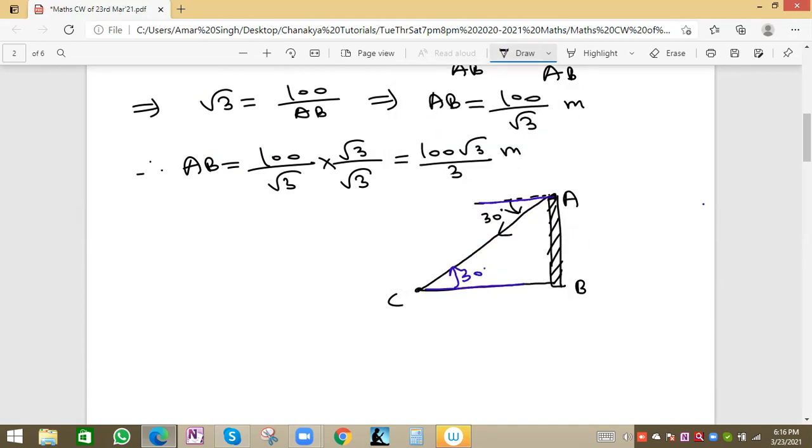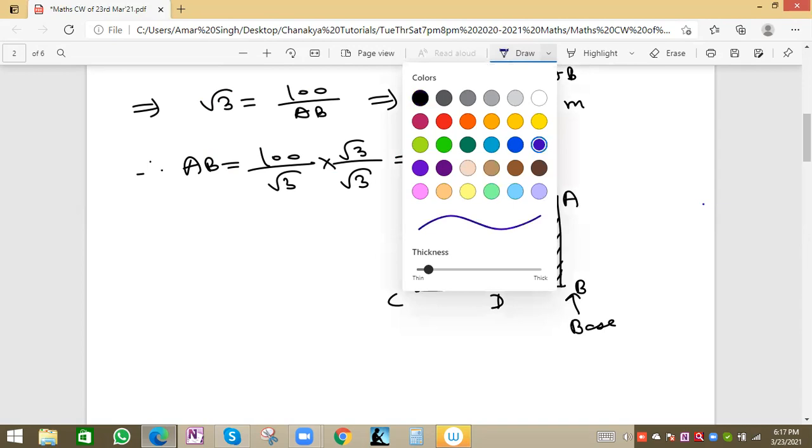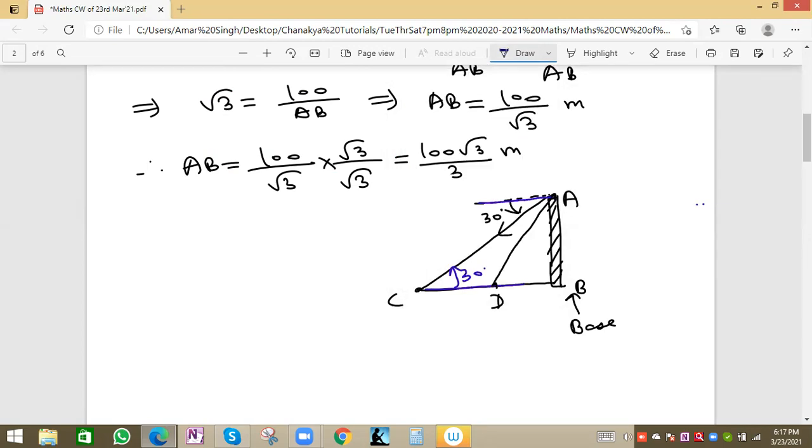Next one will be this one. Suppose after some time his friend comes near to the base of the building, or base of the tower, or base of the lighthouse, anything they can give in the question. Now this angle will increase, because the total angle will be more from the horizontal, as the friend is at D. So let us take this as 60 degree, because the angle will be more.